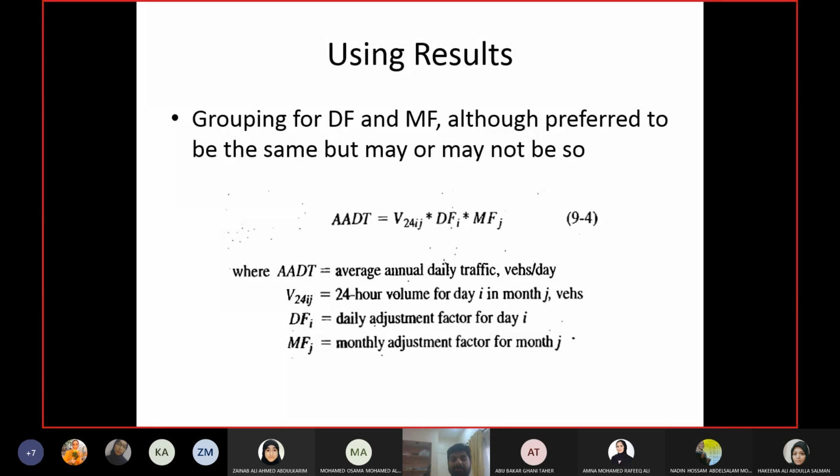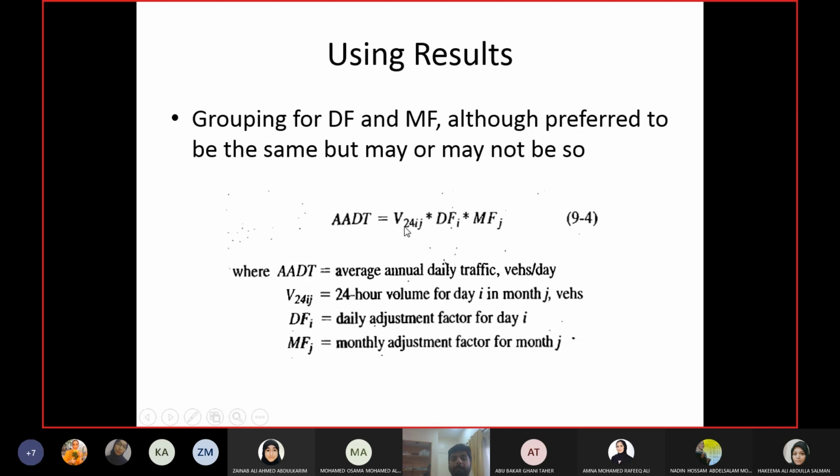So let's say you have taken a 24-hour count at a coverage point. At a coverage count location, you have taken a 24-hour count. So this is one value and we want ADT for all the points. So how do we get ADT? First of all, find out on which day and which month this count was taken. The day is represented with the letter I and J is the letter for the month. So V24IJ means 24-hour volume in the day I and in the month J.